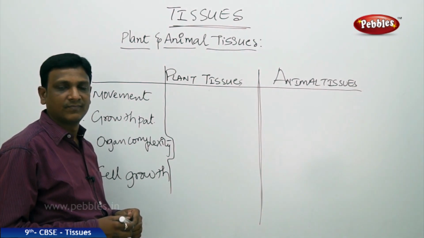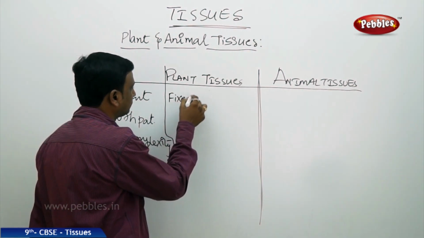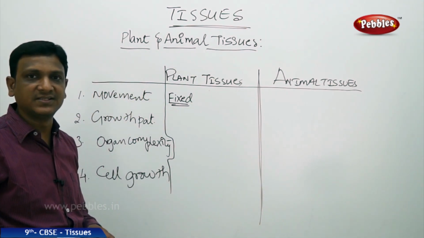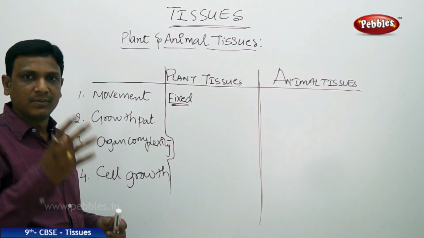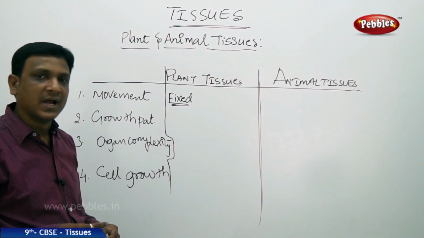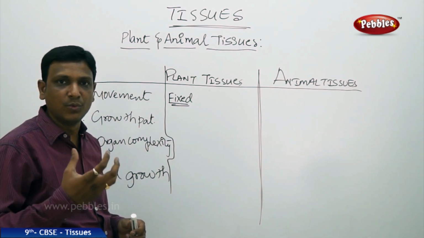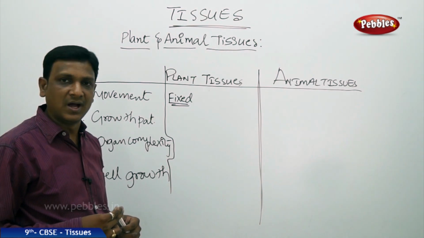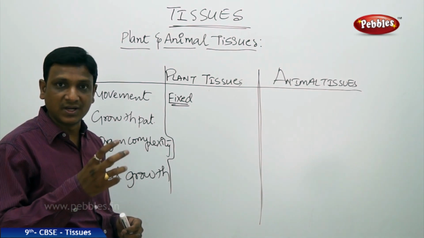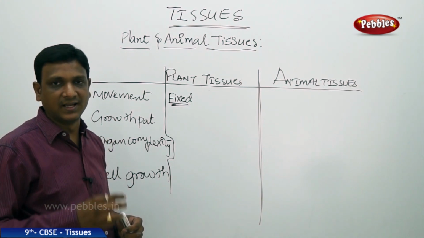Movement. In case of movement, the majority of plants are fixed. Of course, certain plants float on water, but plants are sedentary. They are fixed in the soil. A plant cannot move from one place to another. Plants do not possess any kind of voluntary movement, like your muscular movements. Plants have some movements called tropic movements, where they move towards some kind of stimulus, either water or earth or sunlight.